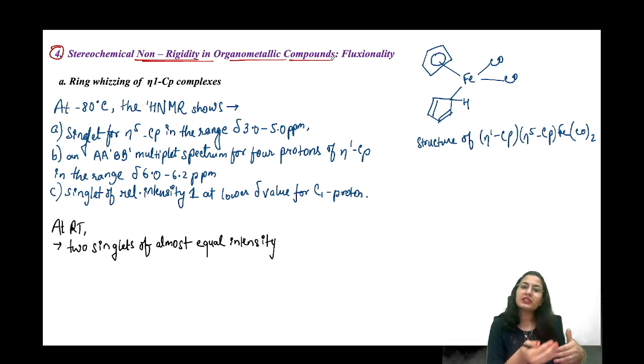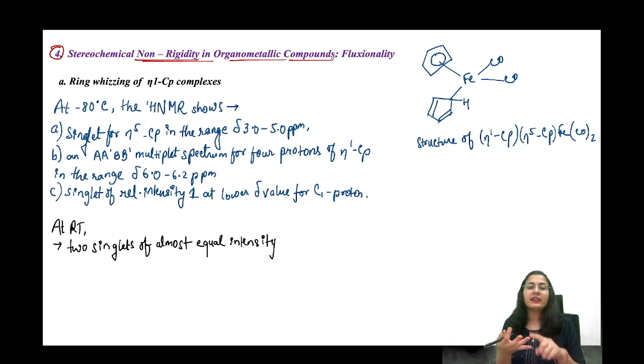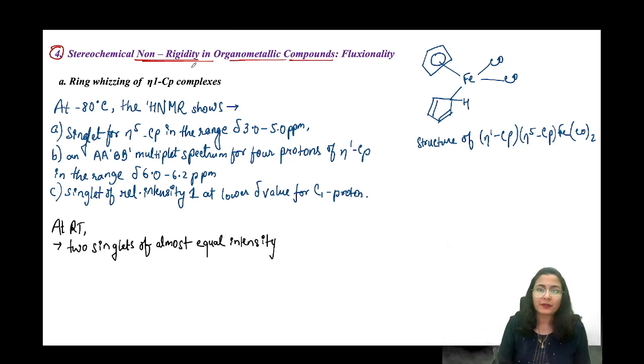Many things come under non-rigidity: fluxionality, ring whizzing, changing of the donor atom, or changing of the donor pi bond. Those are many different things. Non-rigidity means something which is not fixed, not static, which keeps on changing. Now, in what way it changes, that we will see.